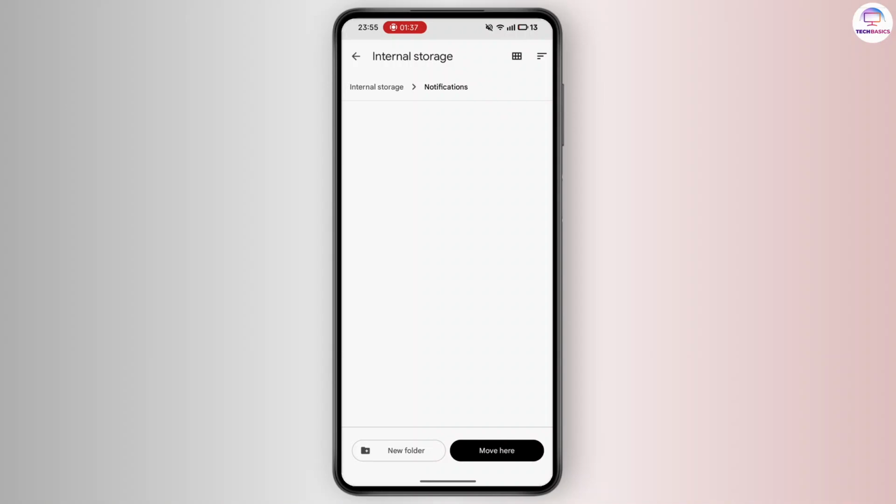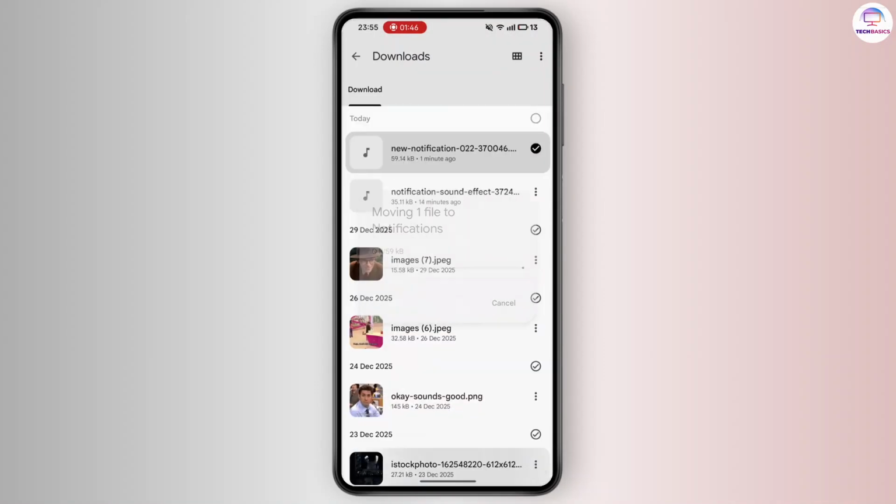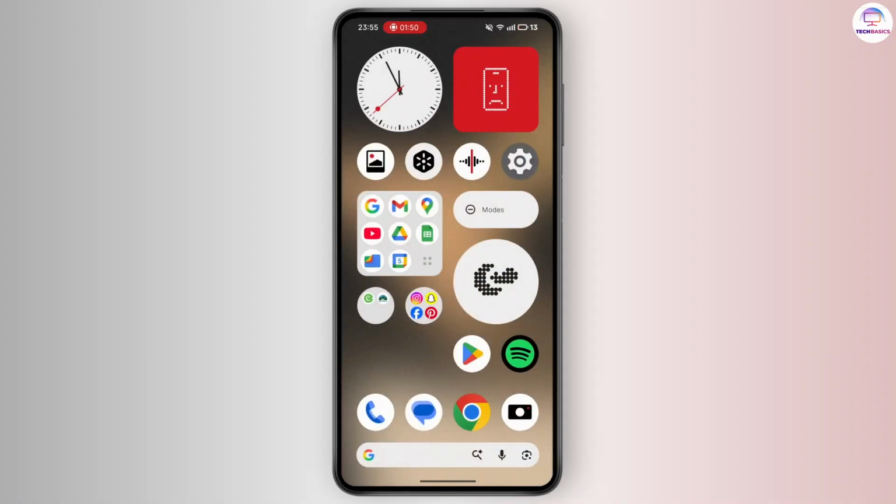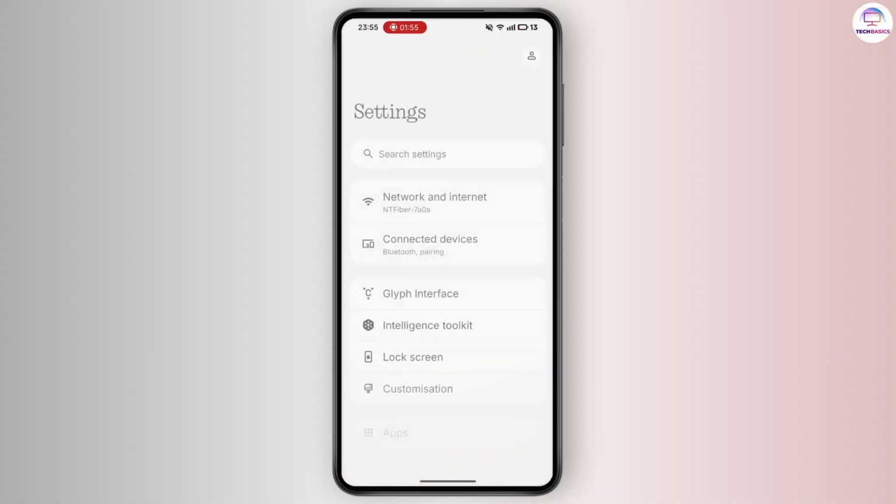Step 8. Move Sound File. Select the Notifications folder you just created and tap Move Here or OK to move the sound file to the correct location for Android to recognize it as a notification sound. Step 9. Open Settings. Go back to your home screen and open the Settings app.